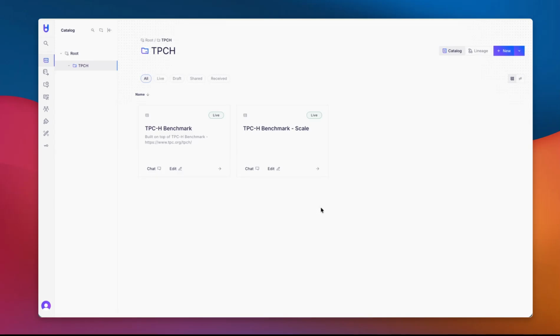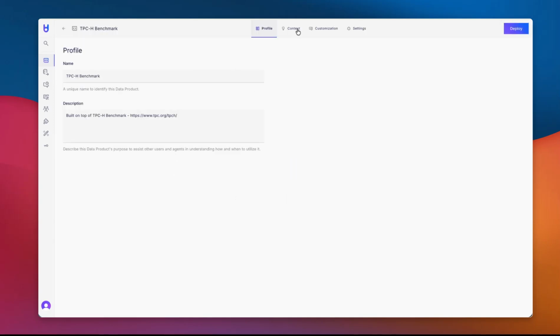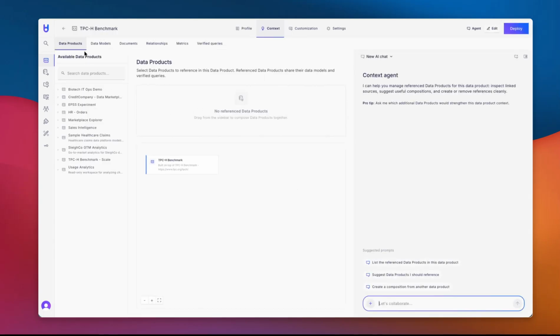But when it comes to agentic analytics specifically, our thesis is simple. It's not just about the LLM, it's about the context management and evolution. So here's how Bobsled is approaching this and where we see our tools adding value on top of platforms like Snowflake and Databricks. So what you're going to look at here is the context layer or the semantic model for an AI data product built on top of the TPC-H benchmark.